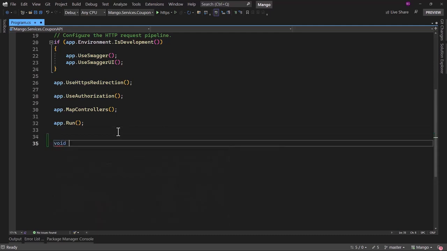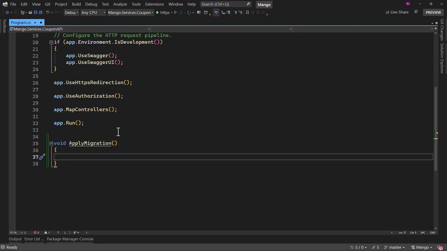Here, let me create a method. I will call that apply migration. What exactly do I want to do that? I want to get the application DB context service here and check if there are any pending migration. If there are, then I want to apply them.